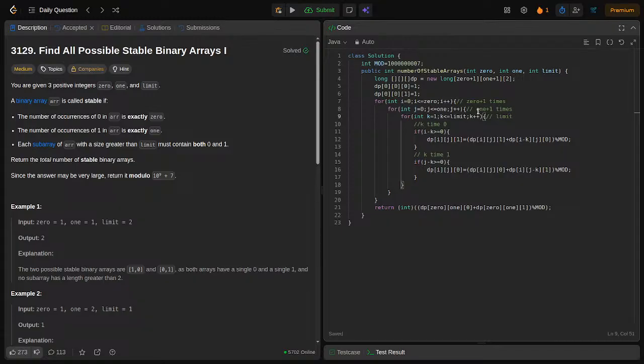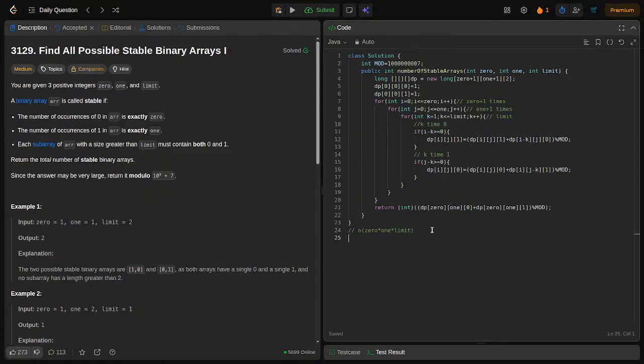So if we calculate, what is our final complexity? O of 0 into 1 into limit. So this is our time complexity. For space complexity, we used a long dp array, right.